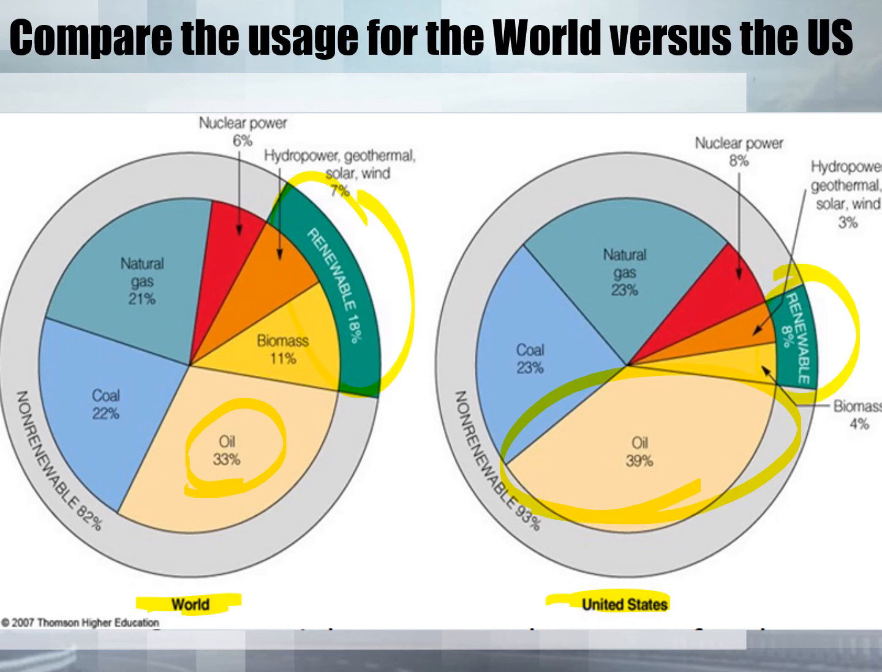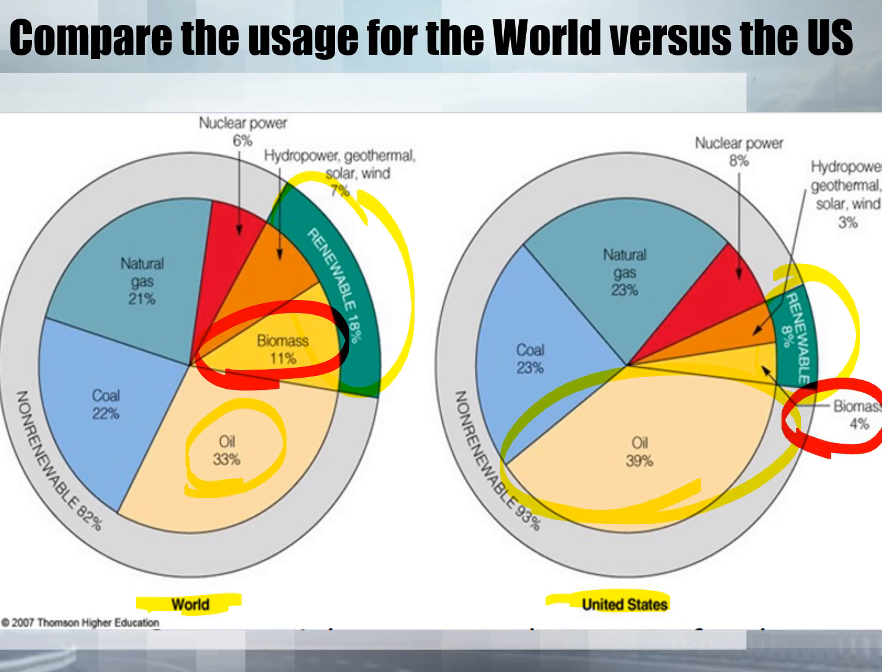Renewable across the world is 18%. Renewable in the United States is only at 8%. And that is changing. This is from a longer time ago, it was 2007. We are definitely increasing our renewable. But what I also find interesting is actually this biomass usage. The biomass is 11%, whereas in the United States it is 4%.